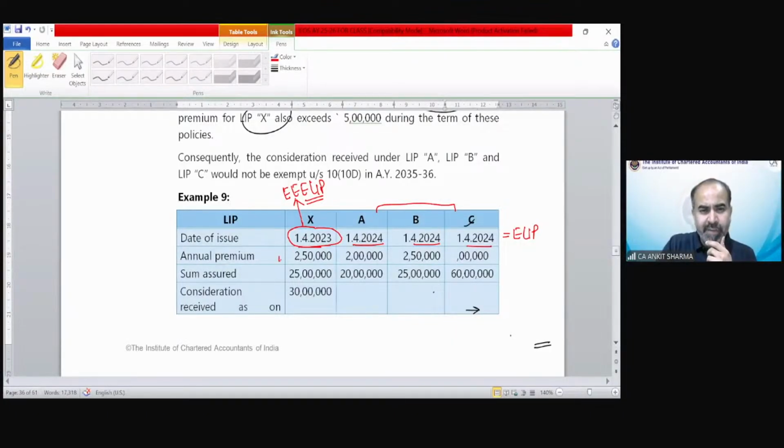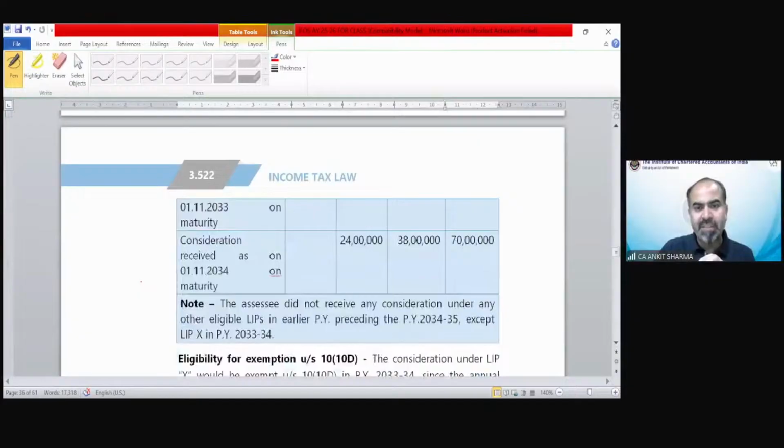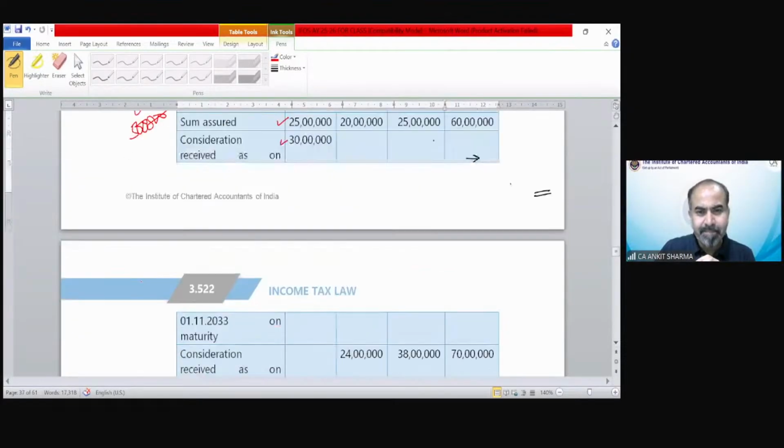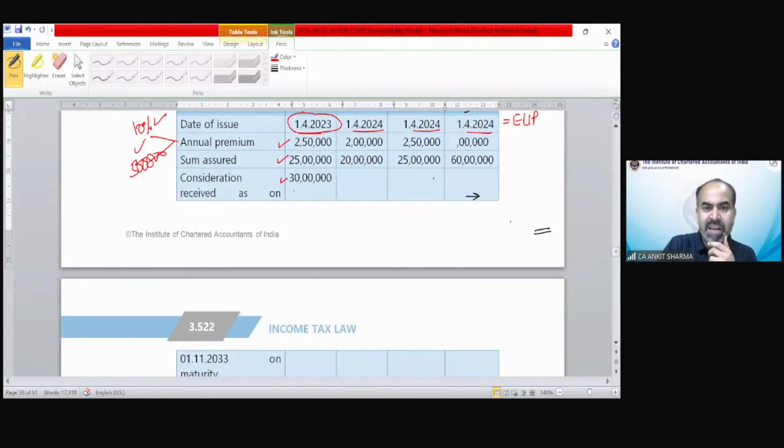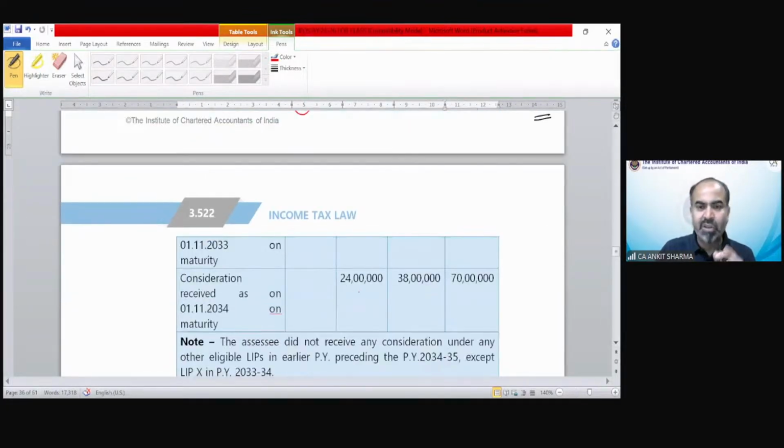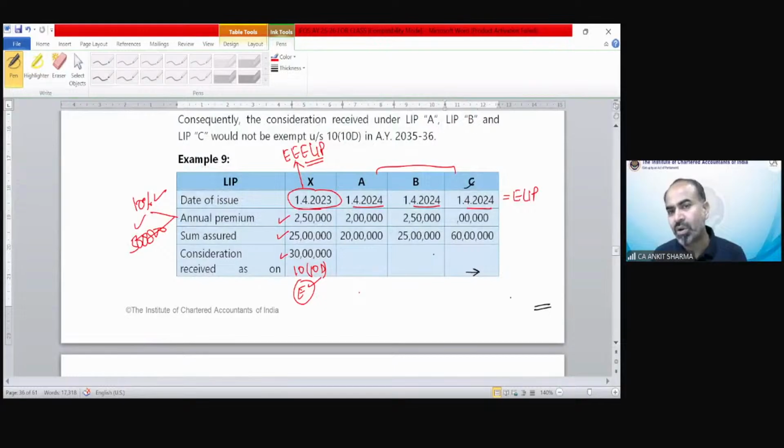Now you can see 250 was the premium, sum assured was 25 lakh, 30 lakh. So this premium satisfied the 10% condition as well as the 5 lakh condition. Now the consideration of X which has been received, 30 lakh, has been exempted earlier under section 10(10D) in that previous year. So we have already claimed the exemption. Now we have received the consideration for these three policies, and now you have to find out which of A, B, and C is going to be taxable and which is going to be exempted.